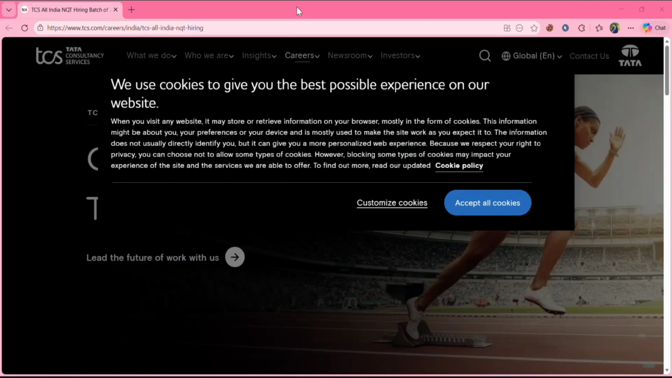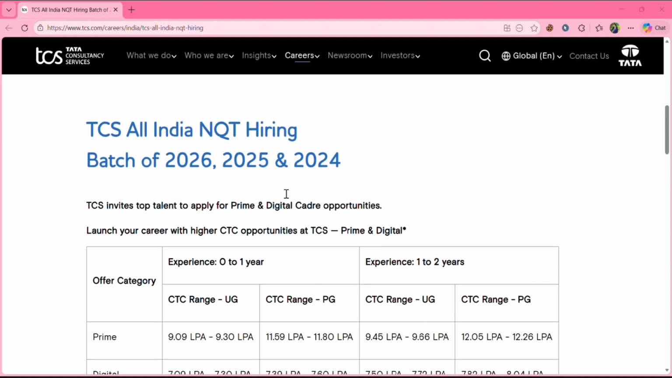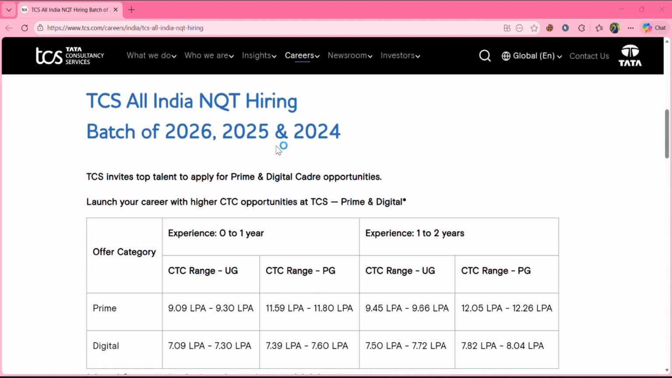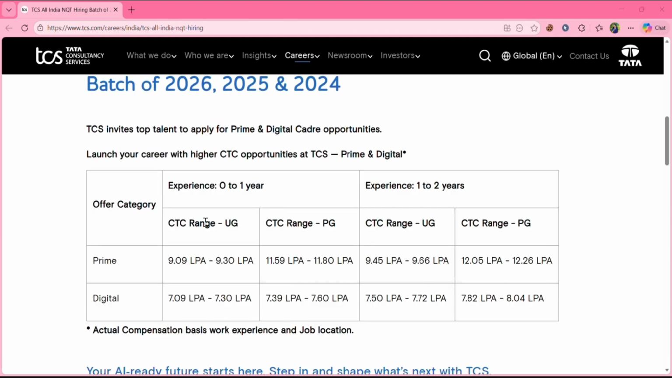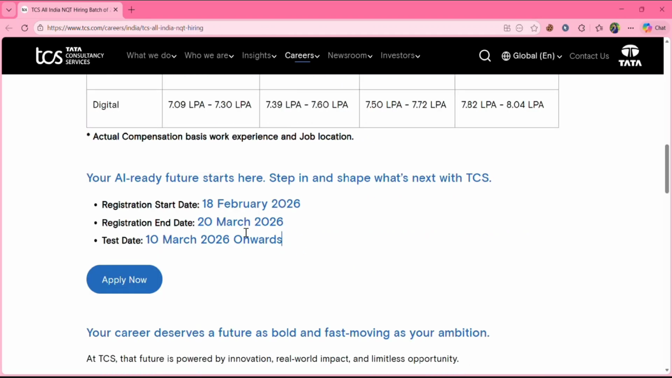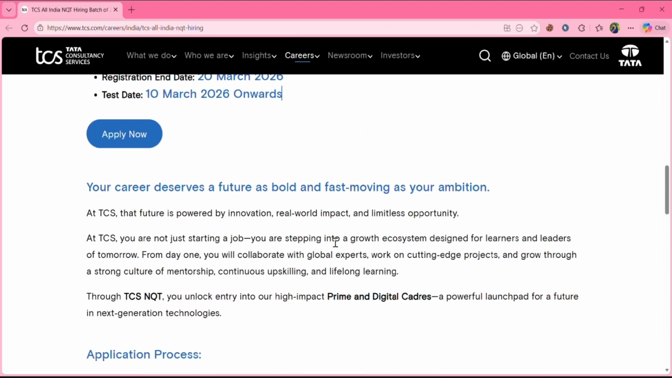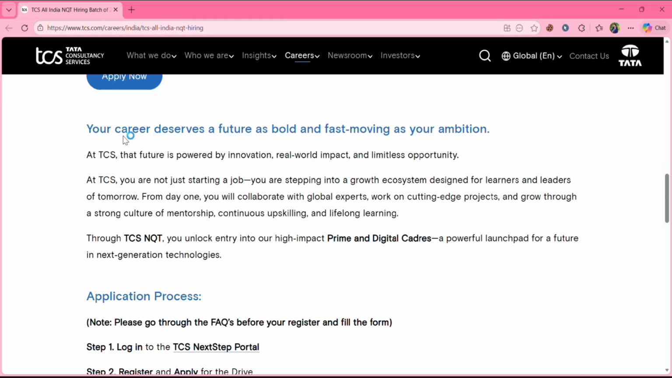Click on accept all cookies. So here you can see the hiring for 2026, 2025 and 2024 batches. And here you can see the packages of digital and prime. Just go through that. And here you can see registration started on 18 Feb and it will end on 20 March. And test date will be sent after 10 March 2026 onwards.